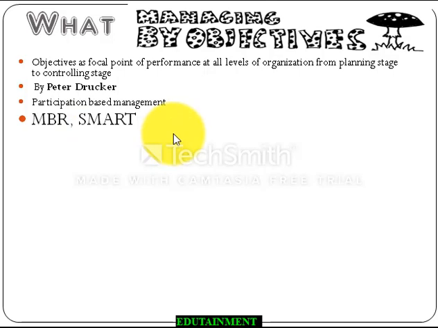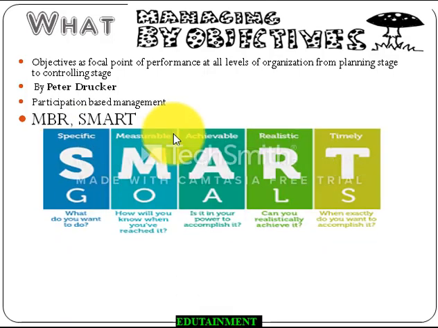We have learnt about SMART goals, which stands for specific, clear, measurable, quantifiable, achievable, practical, realistic, implementable and time specific goals.